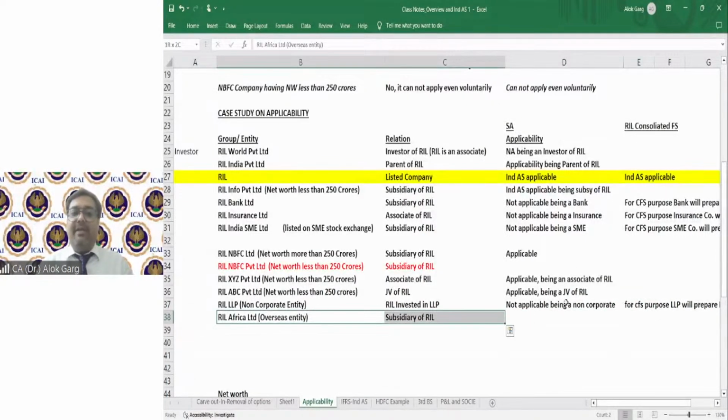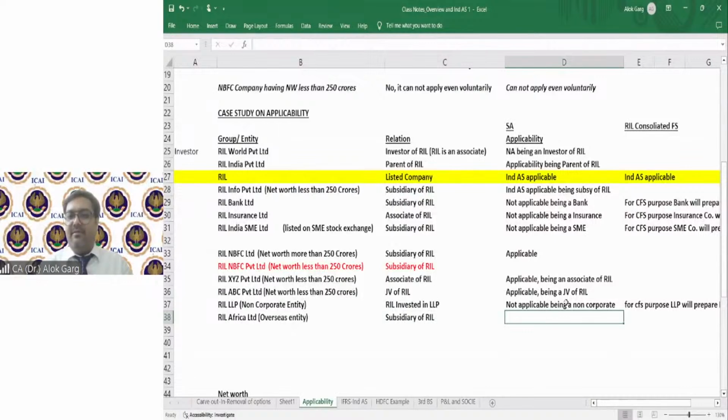RIL Africa Limited. This is an overseas entity in Africa, and it is a subsidiary of Reliance. Whether IND AS applicable? Not applicable. Why? Being an overseas entity.